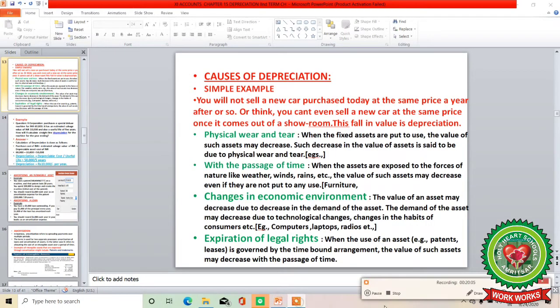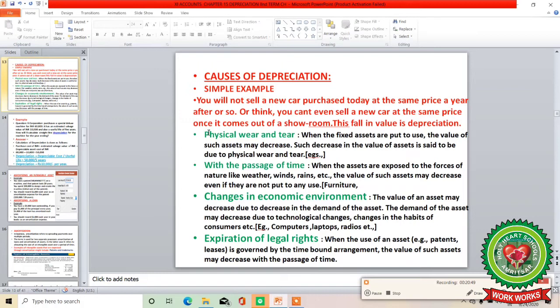So here, when we are discussing the passage of time, the changes in the value of an asset occur because time passes. When assets are exposed to the forces of nature like weather, winds, rain, etc., the value of such assets may decrease even if they are not put to any use. For example, furniture.